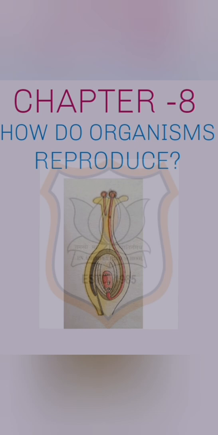Today we are going to start our new chapter in science, chapter number 8, How do organisms reproduce? So students, before we discuss the mechanisms by which organisms reproduce, let us ask a more basic question. Why do organisms reproduce? After all, reproduction is not necessary to maintain the life of an individual organism, unlike the essential life processes such as nutrition, respiration, or excretion.